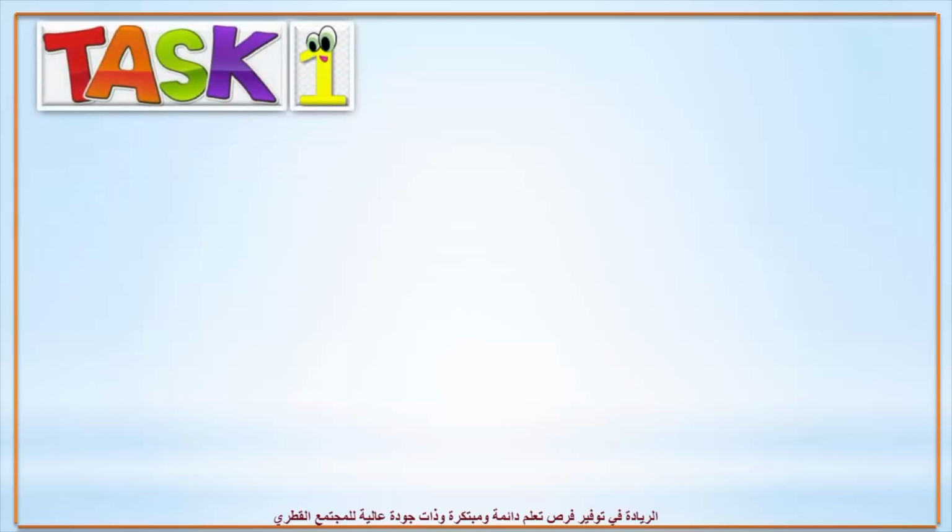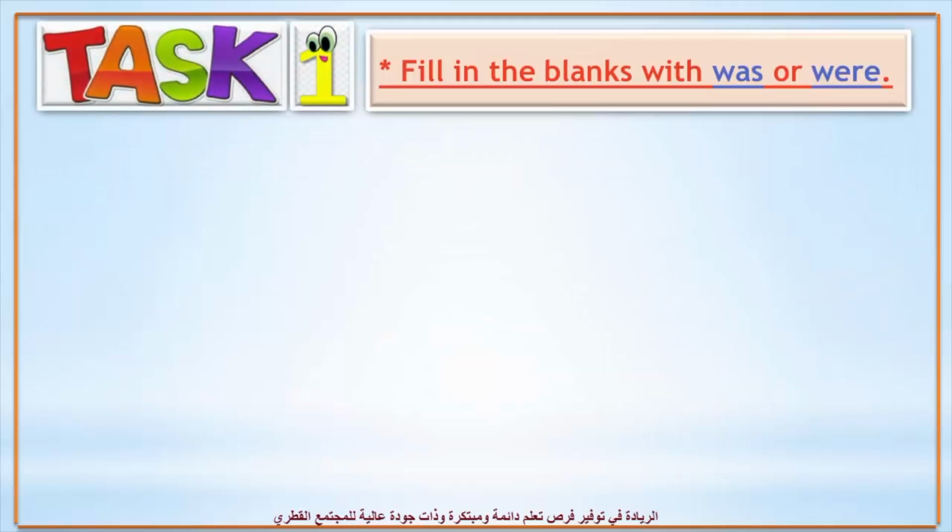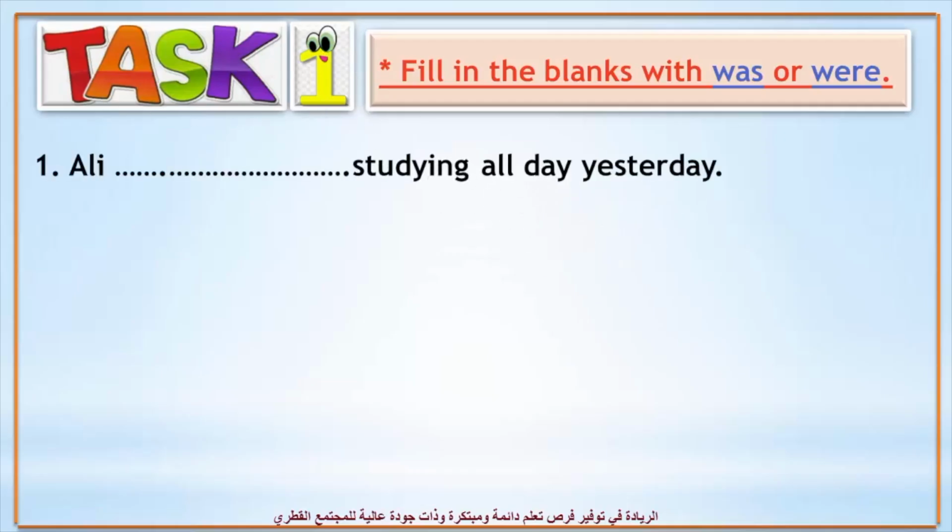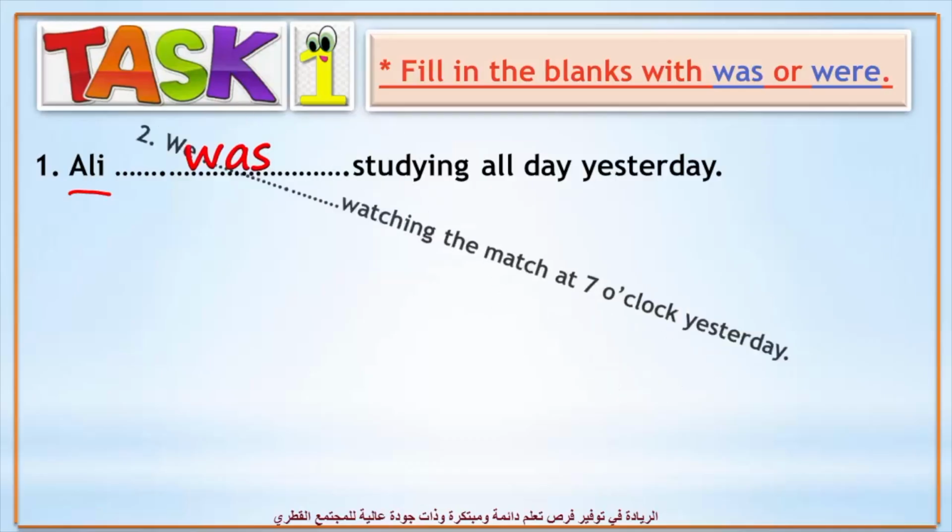Now, let's check our understanding with some tasks for you. Task 1. Fill in the blanks with was or were. Read carefully and think. Think of the subject. Ali is singular or plural? We have Ali. So, yes, very good. Ali is a singular subject, so we use was.